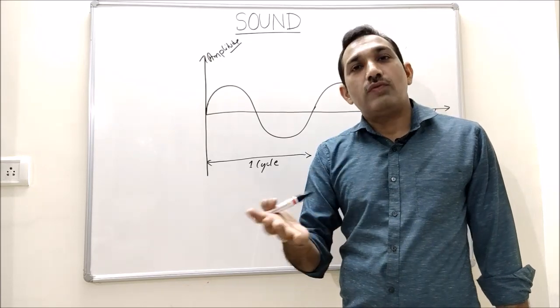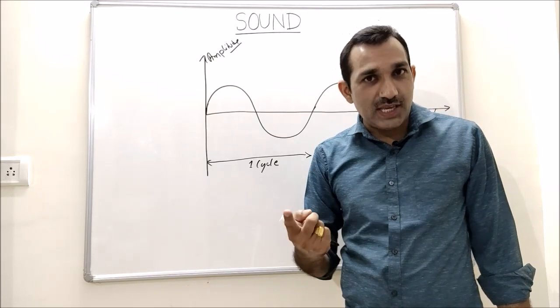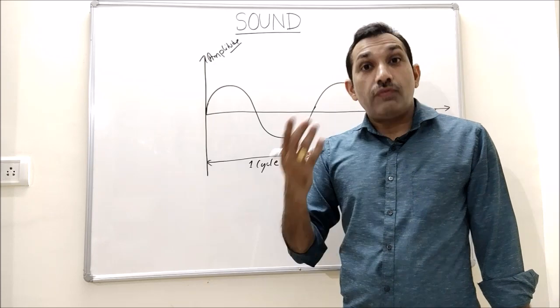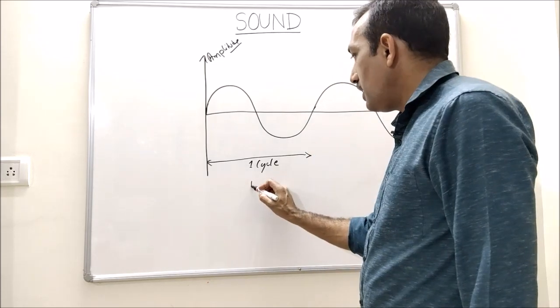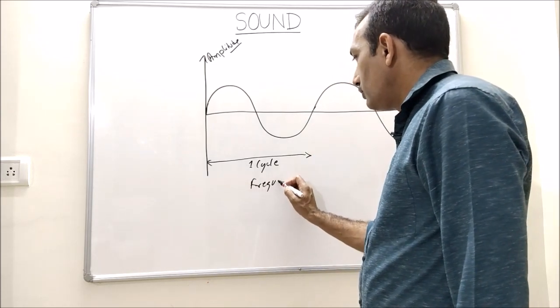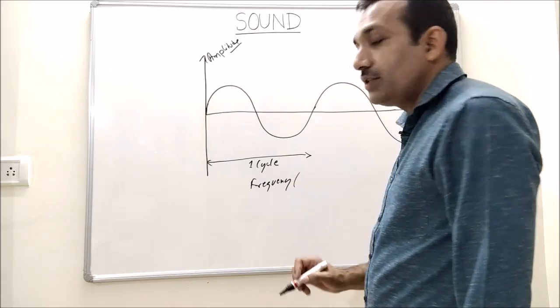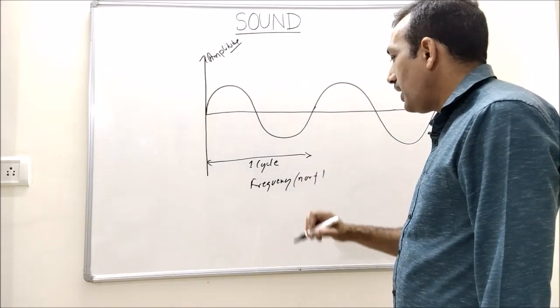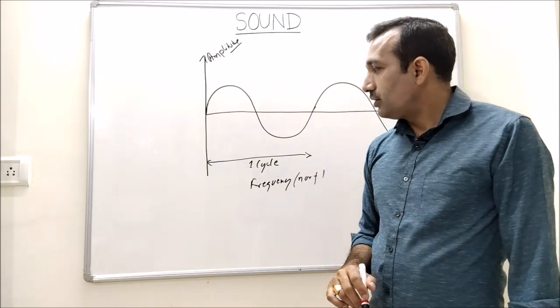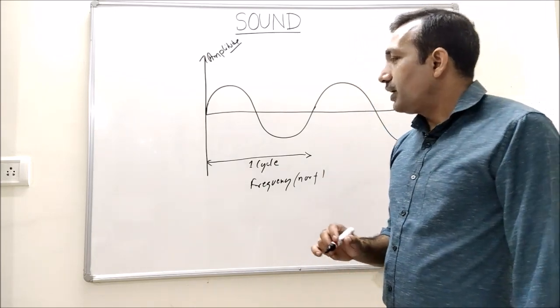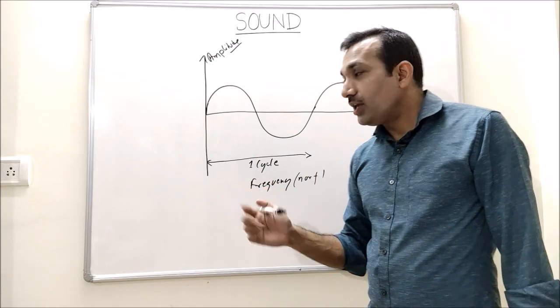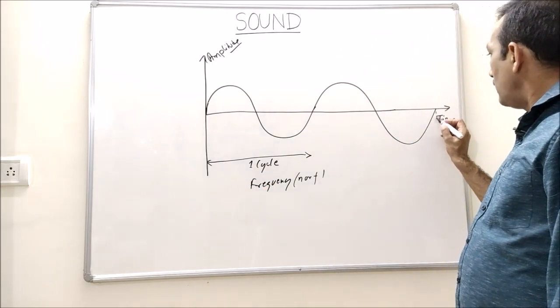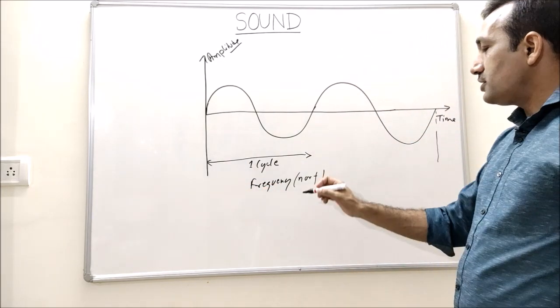1 second, or we can simply say number of cycles in 1 second, is called frequency of the wave. It is denoted by small n or small f. Now in this diagram, if I take up to this point, time is 1 second.